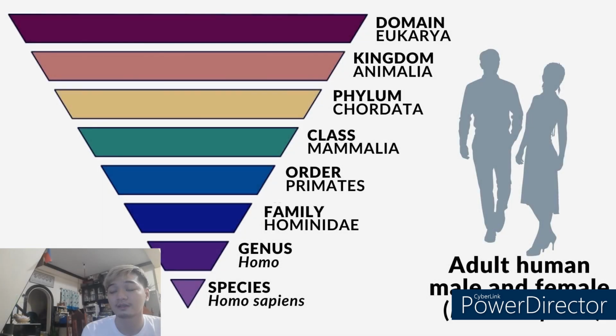Adult human, male and female. Like us, we have classification. Our domain is Eukarya, Kingdom Animalia, Phylum Chordata, Class Mammalia, Order Primates, Family Hominidae, Genus Homo, and species is Homo sapiens.